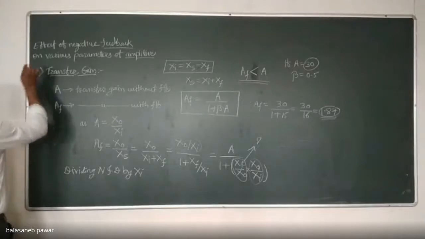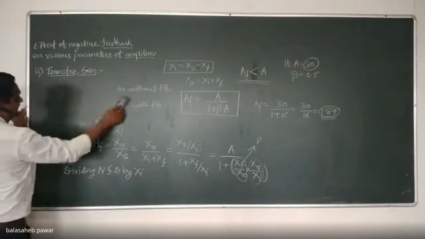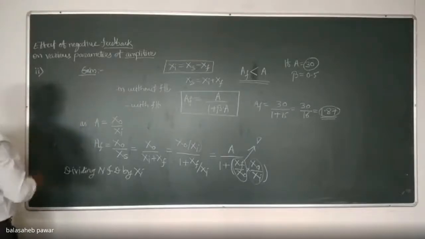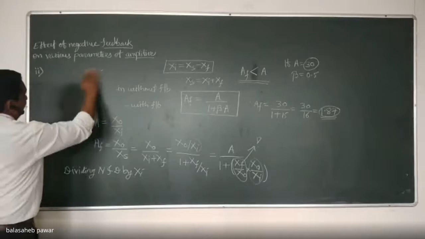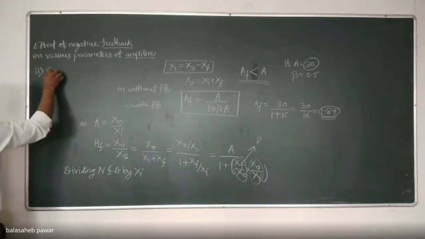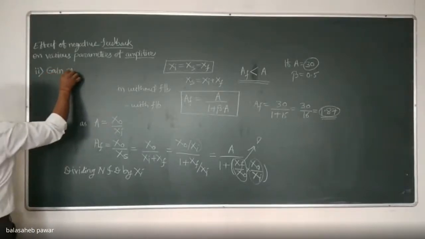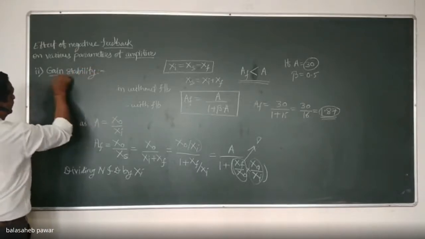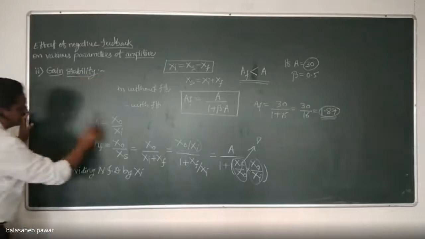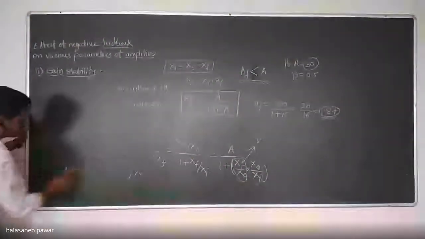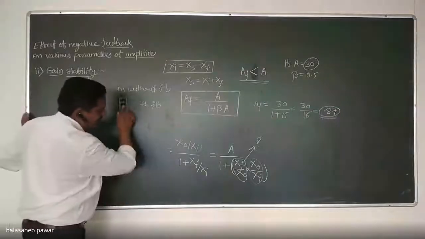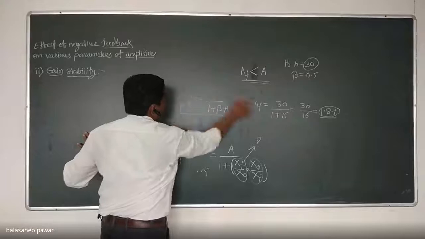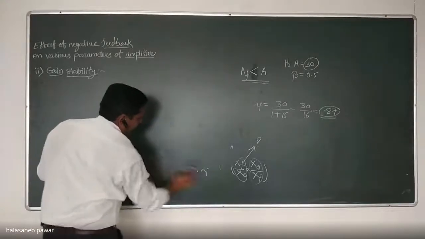Now we'll see the second one, that is the stability. Stability to the gain, or gain stability, we can write it as. Before going to that, just remember what is meant by stability or why it gets changed.